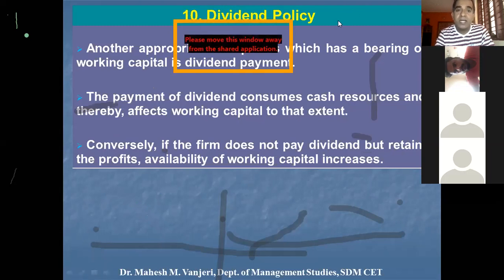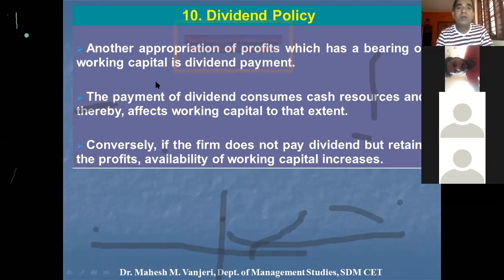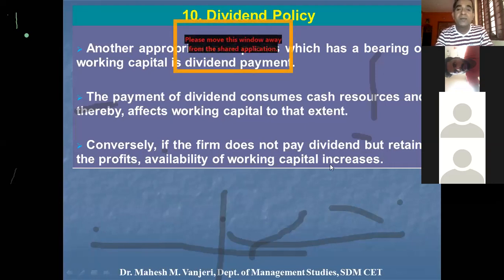Then dividend policy. Dividend is also made out of the profits. So definitely if a company pays a large amount of the profits as dividend to its shareholders, a lesser amount will be available for the purpose of working capital financing.